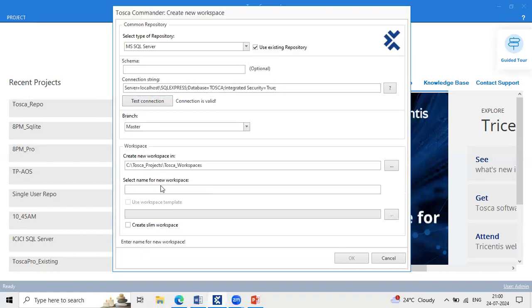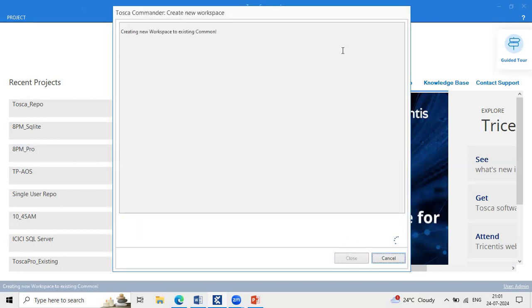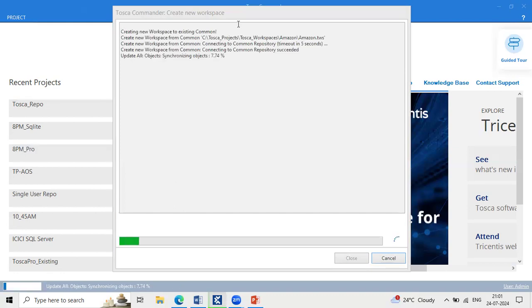Simply give the name of your project. Is this a new project or an existing project? Existing project. If you know the name of the existing project, you can directly give the name. Otherwise, if you don't know the name, you can give whatever name you want. I just gave the project name as Amazon. And this workspace template is also disabled. Are you able to see? Yes. Why is this disabled? Because we are joining an existing one. Okay, then click on OK. Now you can see it is creating a new workspace with the existing common repository.